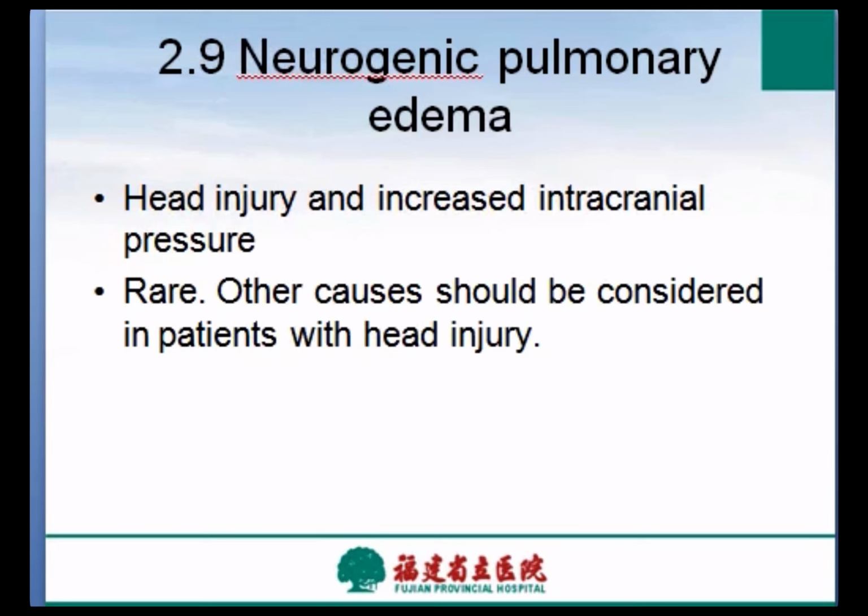The last cause is neurogenic pulmonary edema. Neurogenic pulmonary edema is associated both experimentally and clinically with head injury and increased intracranial pressure. The exact mechanism by which this occurs is unknown, but it's probably related to sympathetic discharge with post-microvascular vasoconstriction in the lungs and a resultant increase in pulmonary microvascular hydrostatic pressure. This form of pulmonary edema and oxygenation defect is rare, so other causes should be considered in patients with head injury.